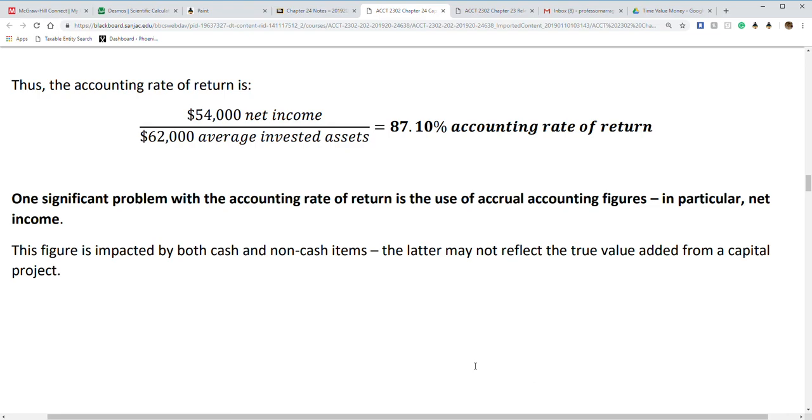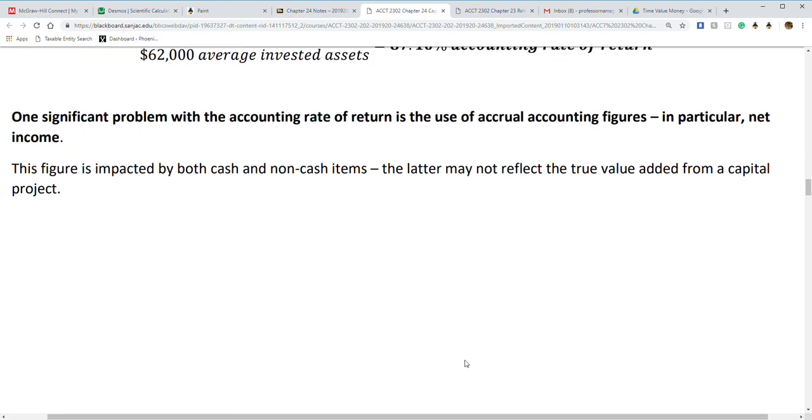This can throw things off just a little bit because of those non-cash items. So again, it's a simple figure, simple method, with just a little bit of a problem using the accrual accounting figures. So 2 methods, 2 very simple ways of doing it. Both have their significant flaws.